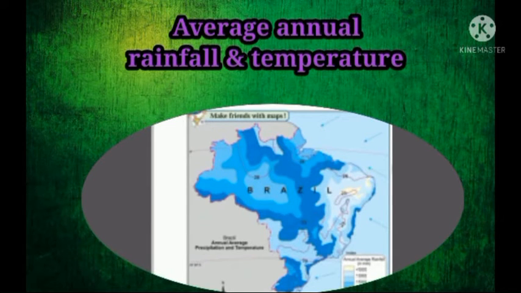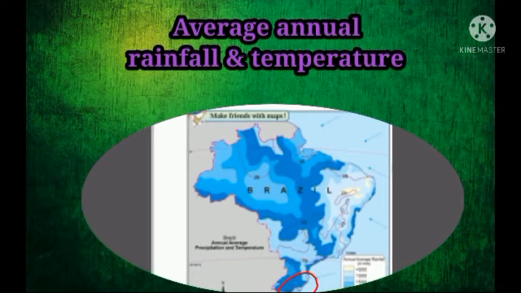Now, if we consider the temperature of Brazil, the equator passes through the northern part. Due to that, we can see the highest temperature, that is 28 degrees Celsius. And if we move downwards to the southern part, we can see the Tropic of Capricorn passing through Brazil, and below that Brazil has very low temperature, that is 18 degrees Celsius.